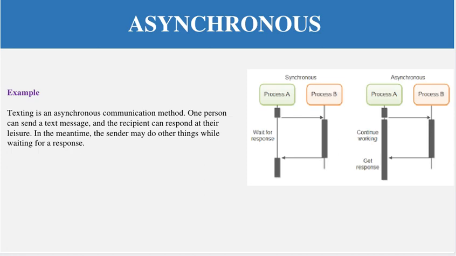That is the non-blocking model, in which the sender sends a text message to the receiver. It will just land at the receiver, and the process will not wait for the receiver to respond back. It will just send it to the receiver end, and then whenever the receiver gets time, he will respond back. So this is the example of asynchronous or non-blocking.